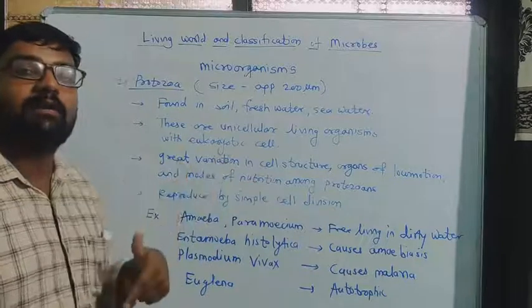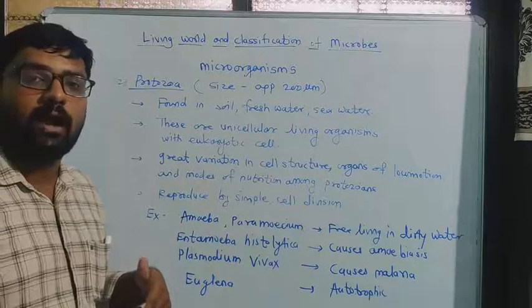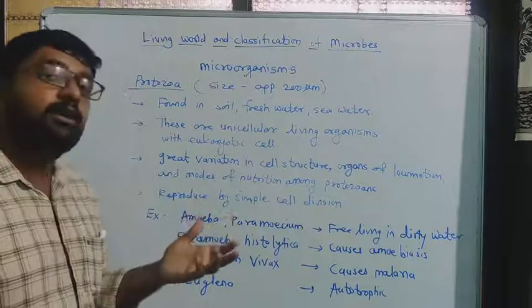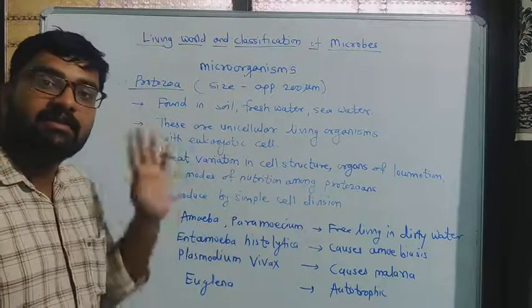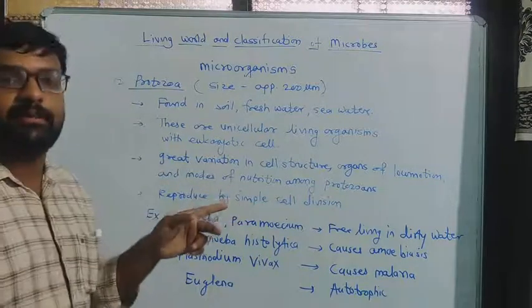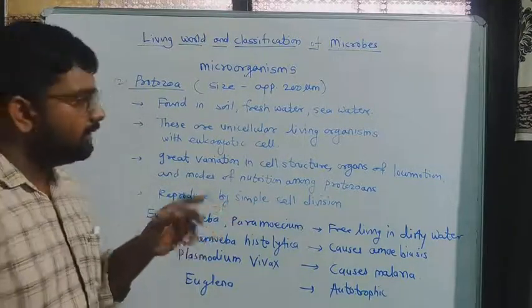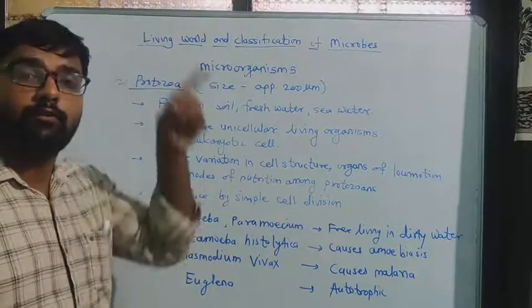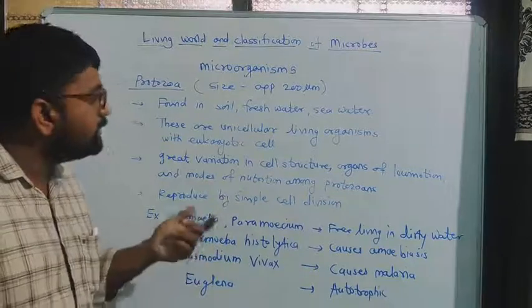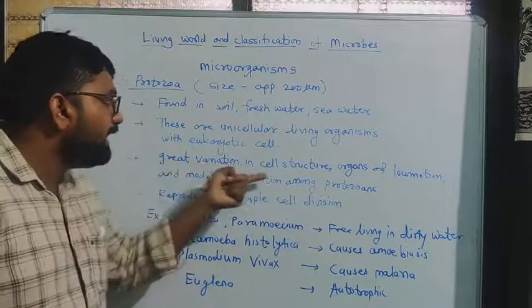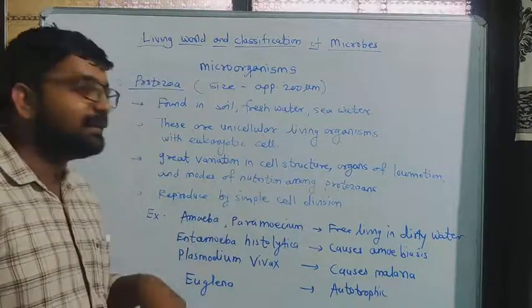So great variation in cell structure. If you look at the cell structure of amoeba, it does not have a specific shape, any shape. Now if we see paramecium, it has a structure like our footwear. So in protozoans, we can see great variation in their cell structure.